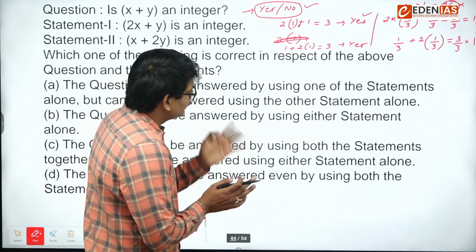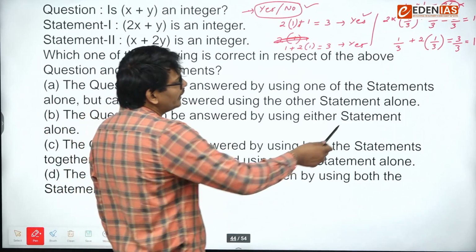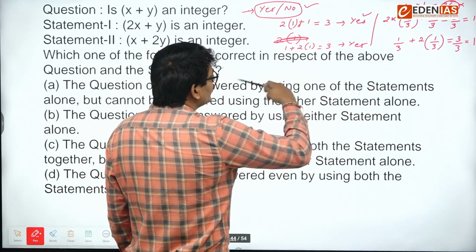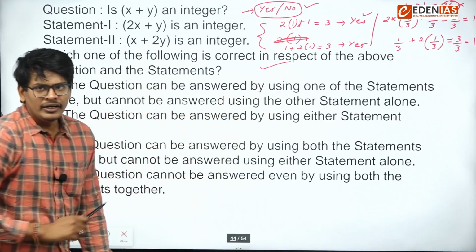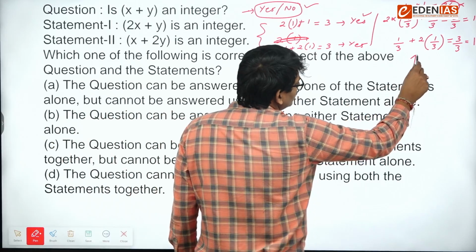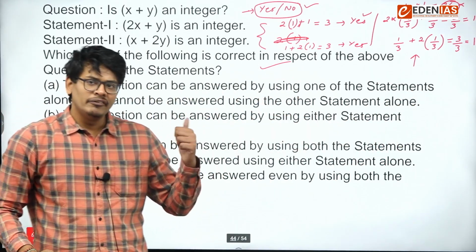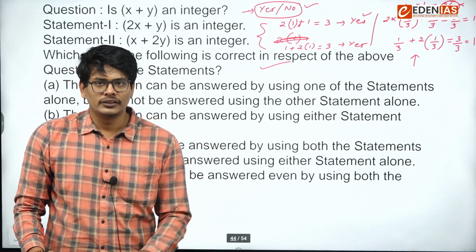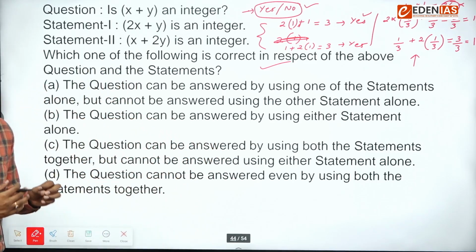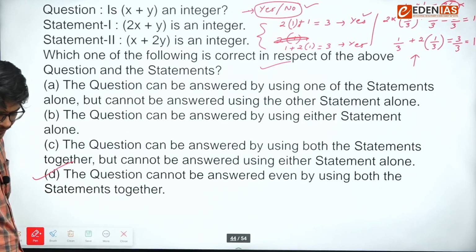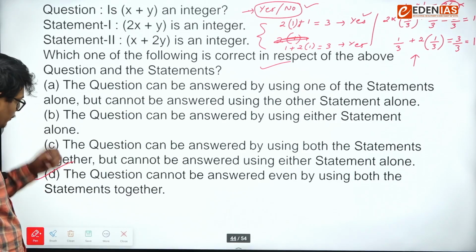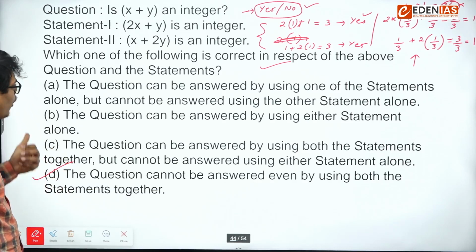Even if we combine them, again we can get the answer as yes, because if we take x and y as integers, this case is valid, and if we take x and y as fractions, this case will be valid, but we will be getting yes as well as no. So that's why we are not getting a unique answer even after combining. So the answer is option number D. This is a very good question. I am hoping most of the people would have ended up getting it wrong, because most of the people have marked either answer as C or A.